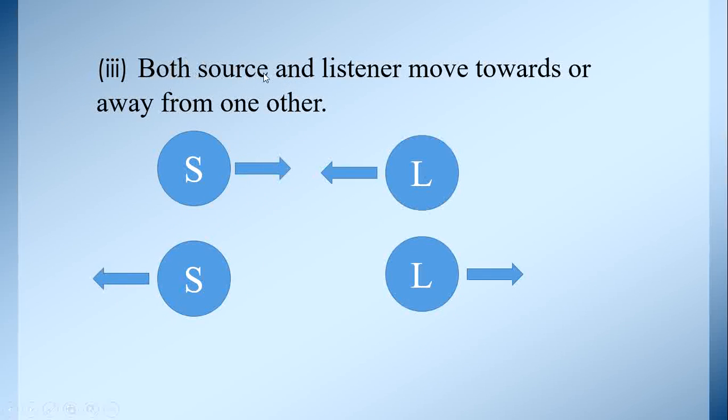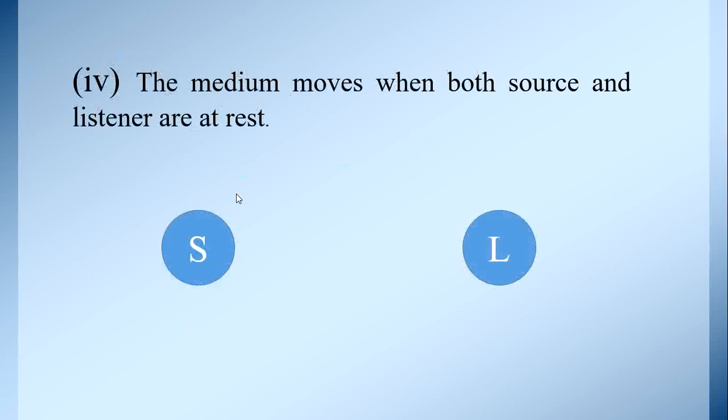Third one, both source and listener move towards or away from one another. See the first diagram: source and listener, both of them moving towards each other. Source also moving, listener also moving. And then in the second diagram, source and listener move away from each other. So in the third possibility, both the source and listener move towards or away from each other.